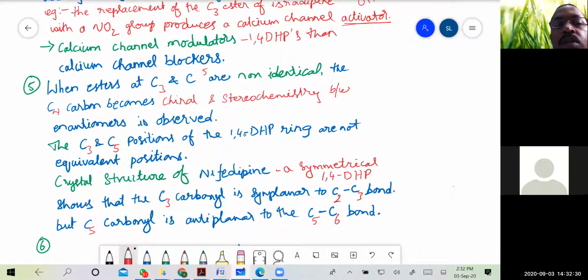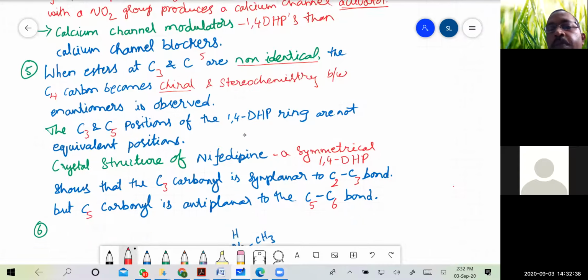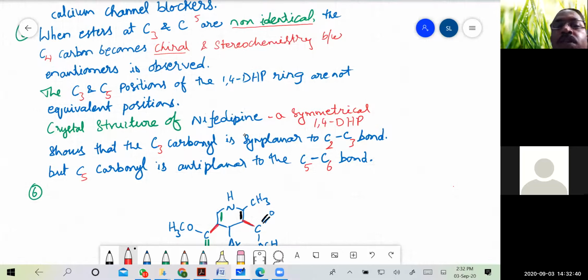Then the fifth point: when esters at C3 and C5 are present, they must be non-identical. If they are non-identical, then the C4 carbon becomes chiral, and stereochemistry comes into play. The C3 and C5 positions of the 1,4-dihydropyridine ring are not equivalent positions.